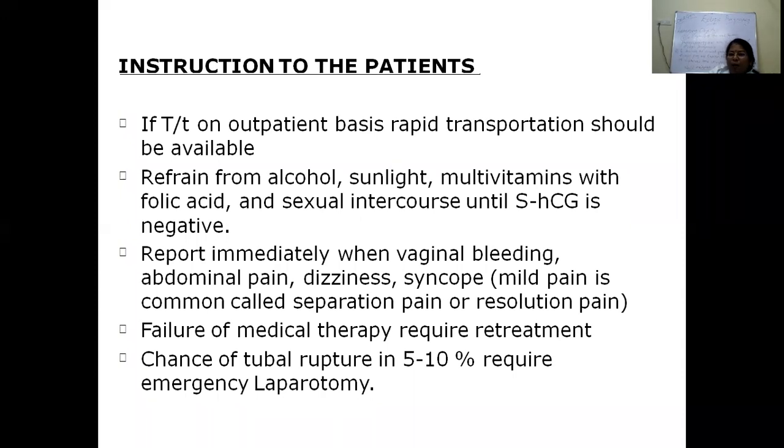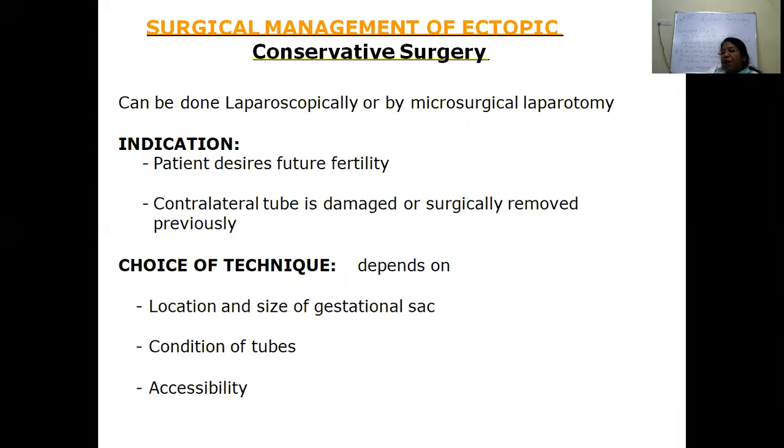Report immediately when the patient gets any signs like vaginal bleeding, abdominal pain, dizziness, syncope. Usually mild pain will be there, but when there is a sudden excruciating pain, the patient has to come to the hospital. Failure of medical therapy requires treatment. The disadvantage is there can be chances of rupture of the tubal ectopic in 5 to 10% of cases, where an emergency laparotomy is required.